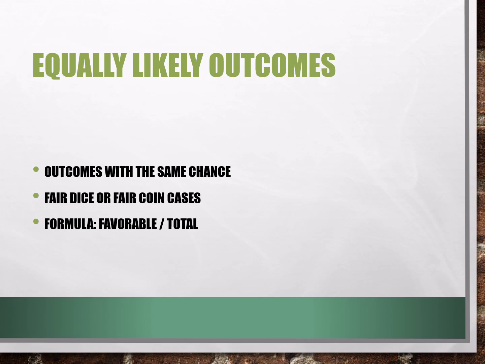Okay, equally likely outcomes. Sometimes all outcomes have the same chance. This is called equally likely outcomes. For example, each side of a fair dice has 1 out of 6. In this case, probability is the number of favorable outcomes divided by total outcomes.